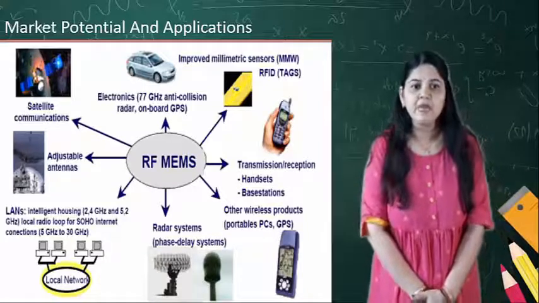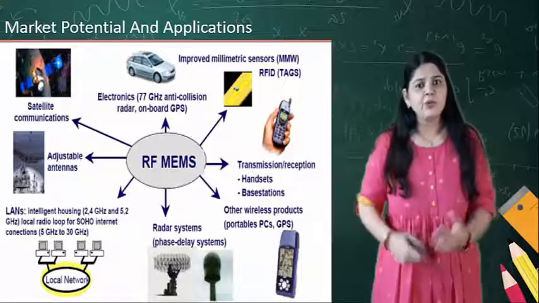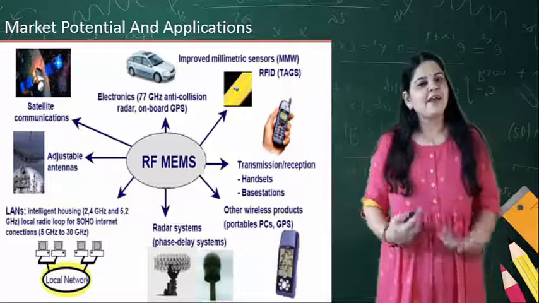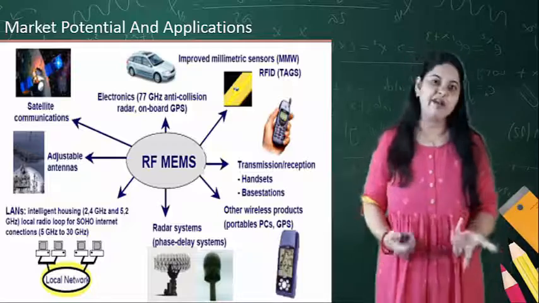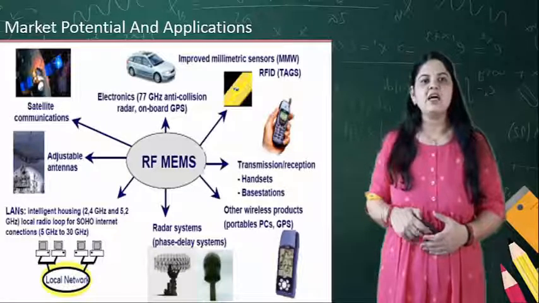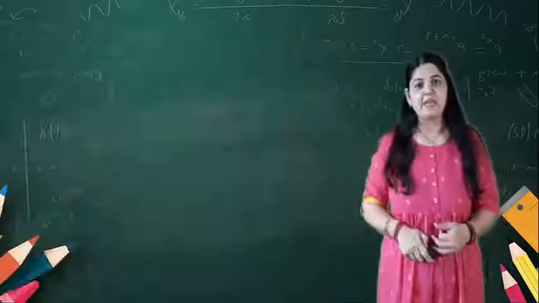Wherever you go, you need micro devices that can be adjusted and fitted with other devices, and we can take advantage of that. So these are the applications or areas where RF MEMS can be used.